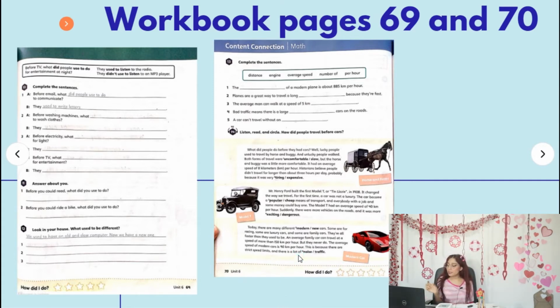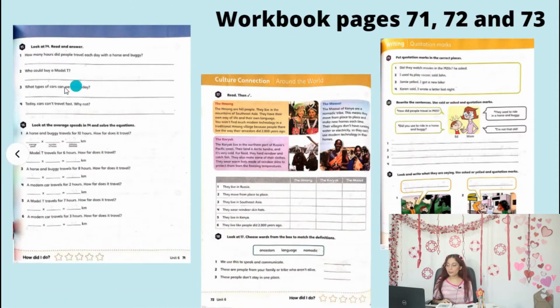So you are going to take that information from each means of transportation, such as horse and buggy, Model T, the motor car, and the luxury cars, and you are going to use it to make your addition and multiplication in here. Number 1: a horse and buggy travels 10 hours.